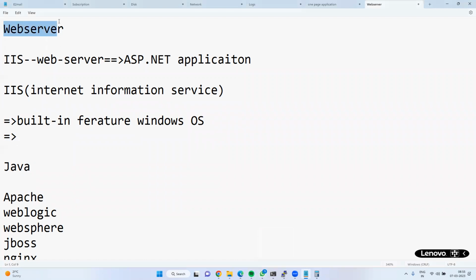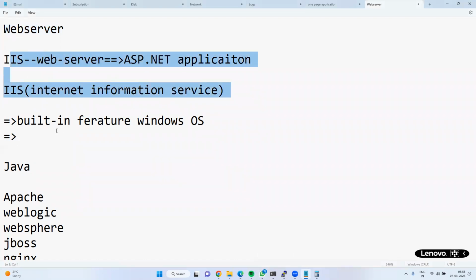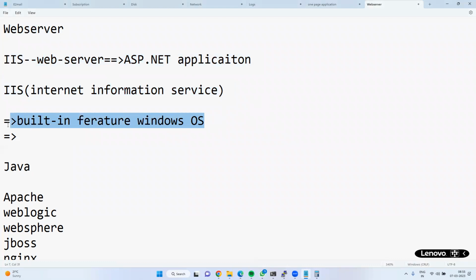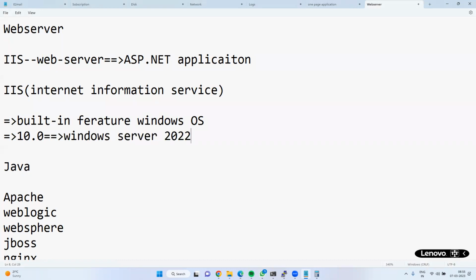Okay, yeah. So what is IIS? IIS is the web server and it is a built-in feature for the Windows operating system. The latest version of IIS is 10.0, which we get along with Windows Server 2022. Clear? Yes, sir. Next.